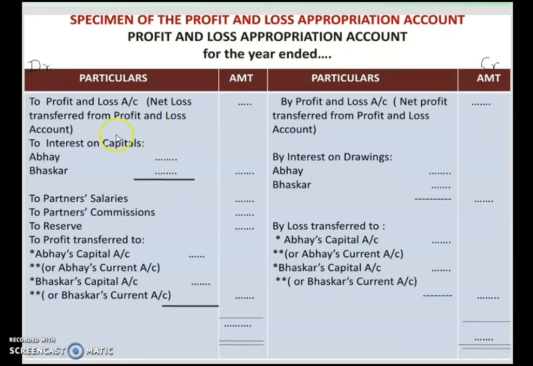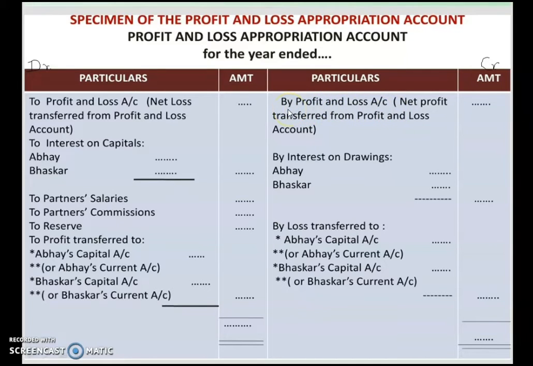As we mentioned earlier, profit and loss appropriation account is an extension of profit and loss account. So you know that all the expenses of the company are recorded on the debit side, all the losses will be recorded on the debit side, and all the incomes will be credited on the credit side. So the first thing you have to write is, from your profit and loss you have to transfer the profit and loss to the appropriation account.